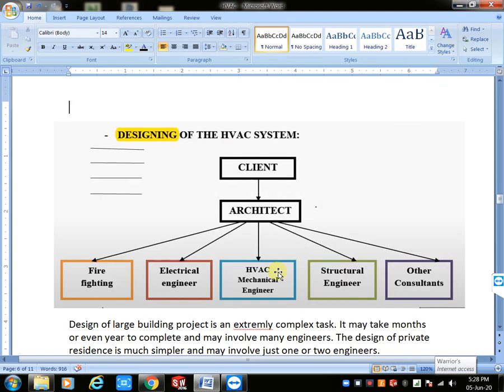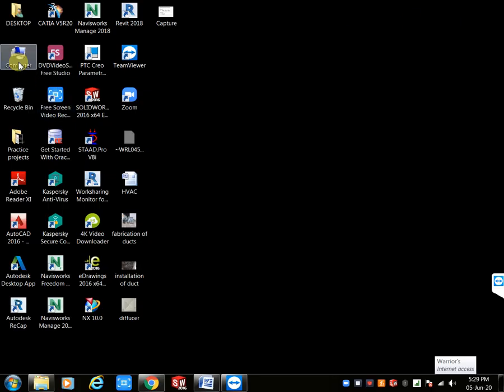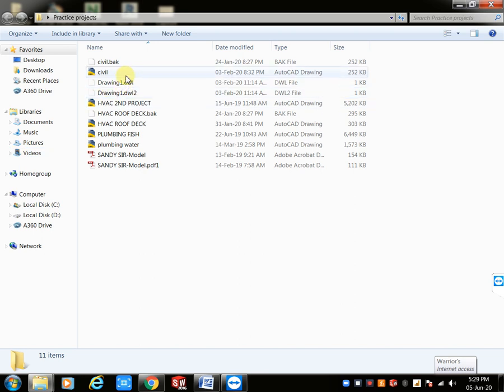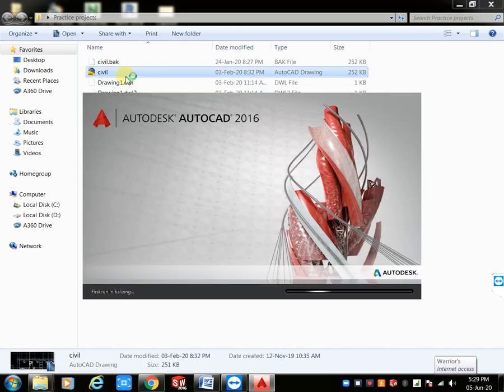Hello. Okay, now I will show one small example floor plan. I will show one architecture layout. When you design your HVAC system, in that condition definitely you want to read your architecture layout first. That is mandatory.